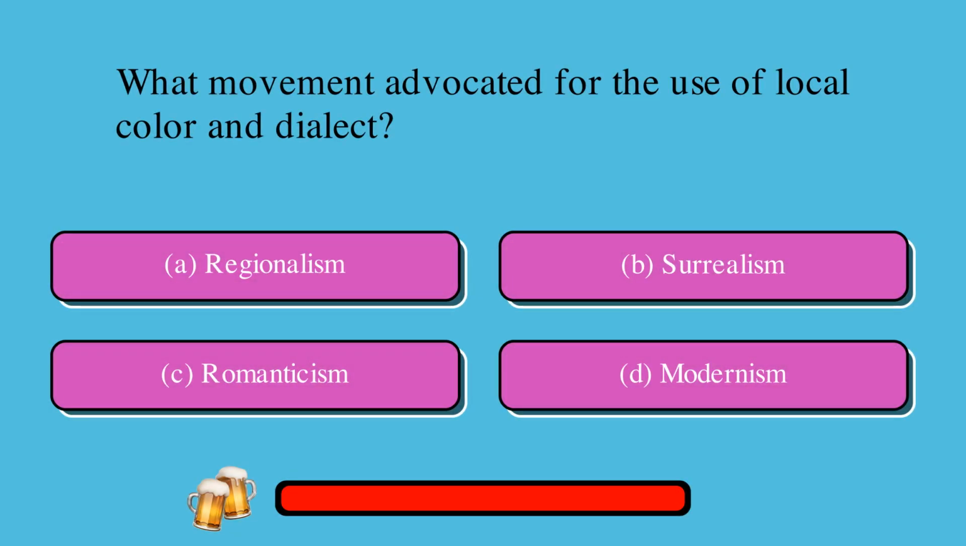What movement advocated for the use of local color and dialect? A. Regionalism, or B. Surrealism, or C. Romanticism, or D. Modernism? The correct answer is A. Regionalism.